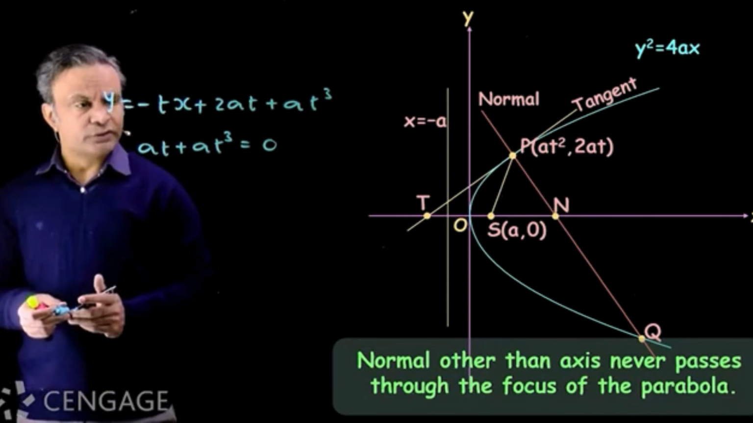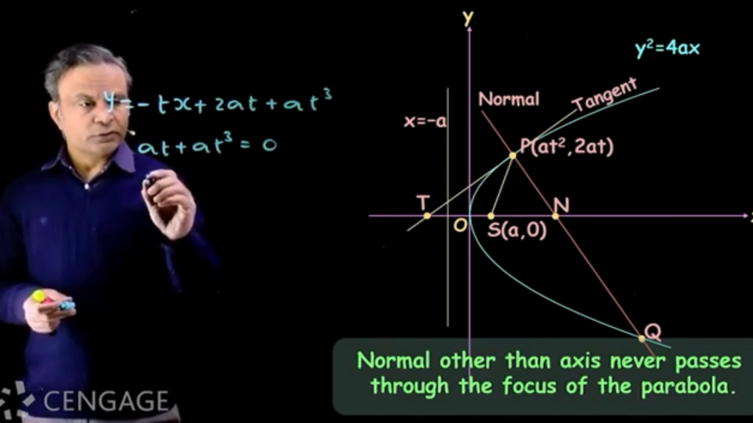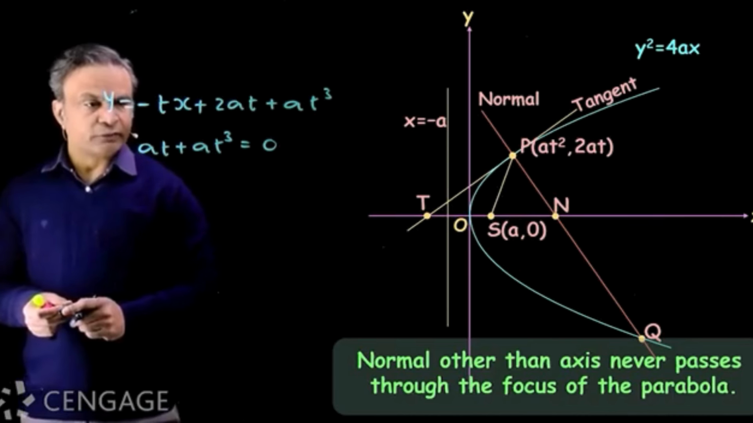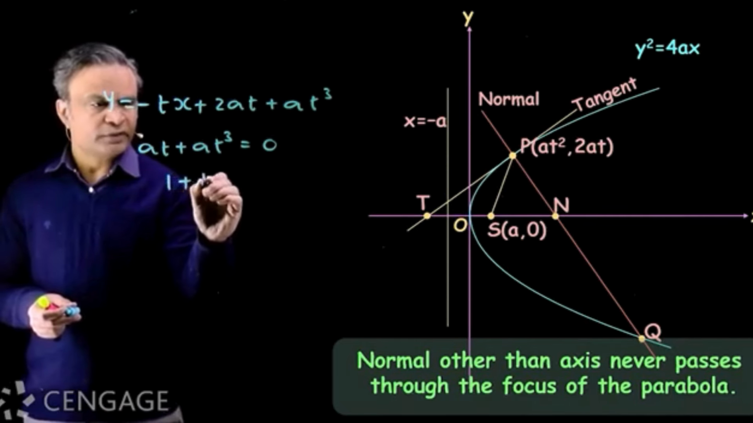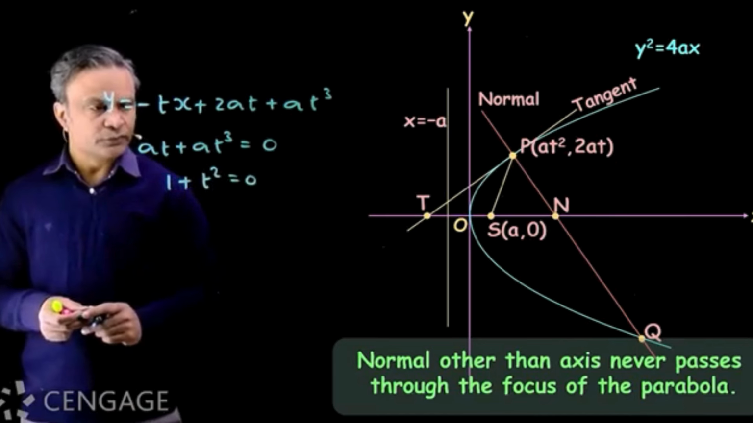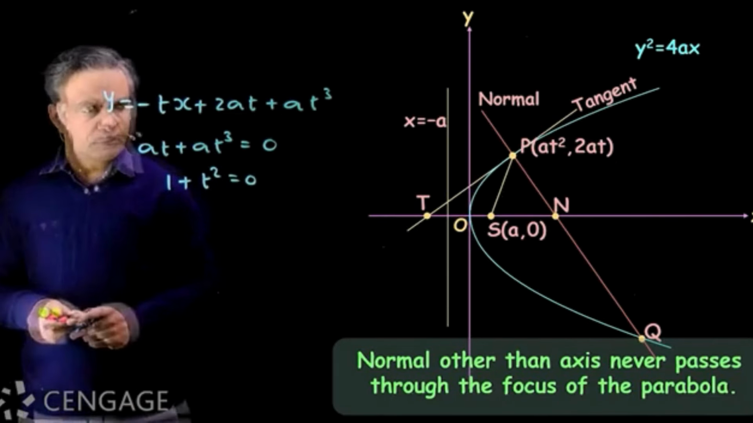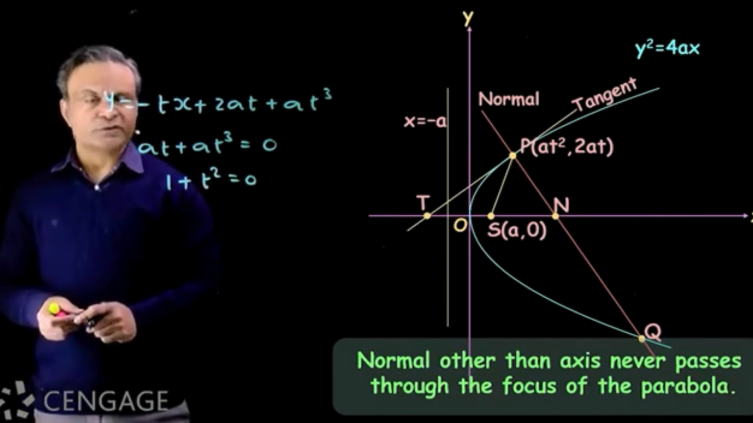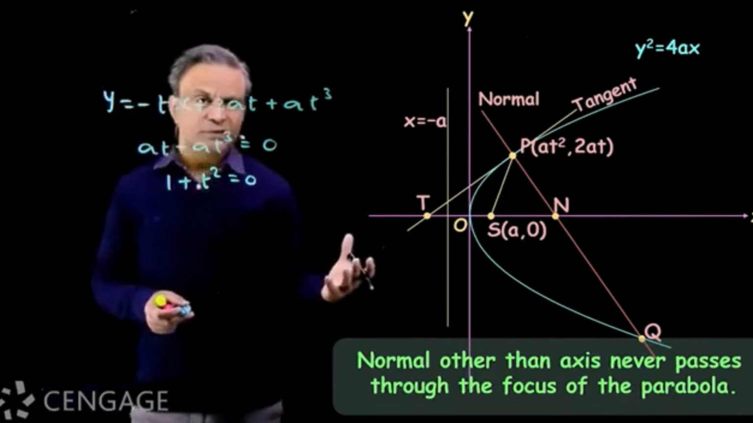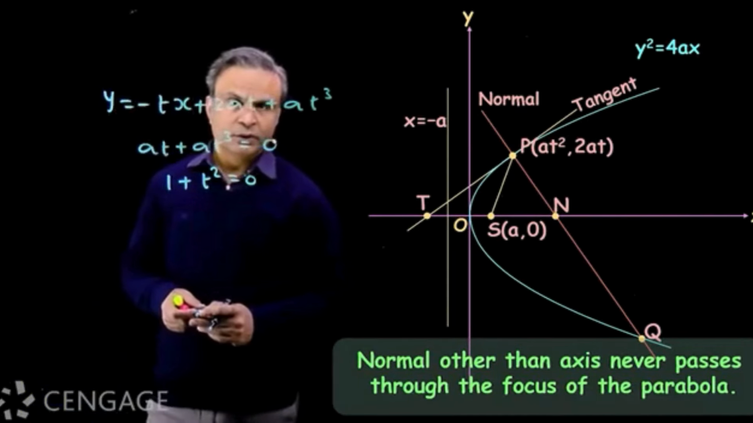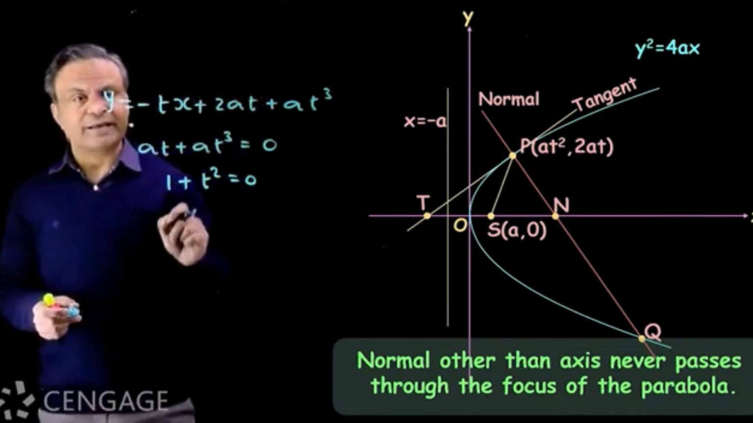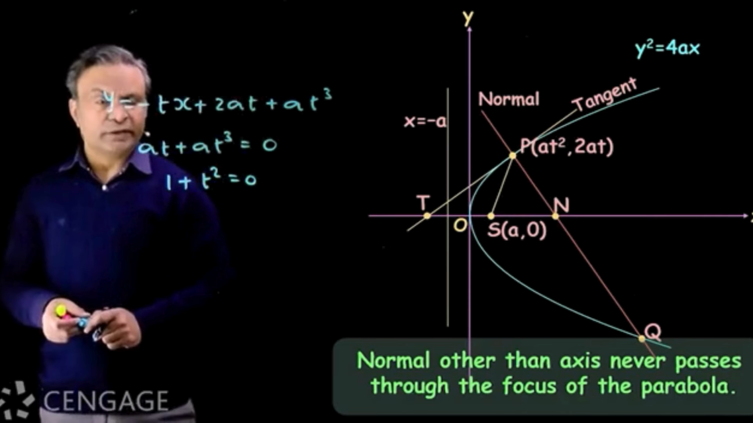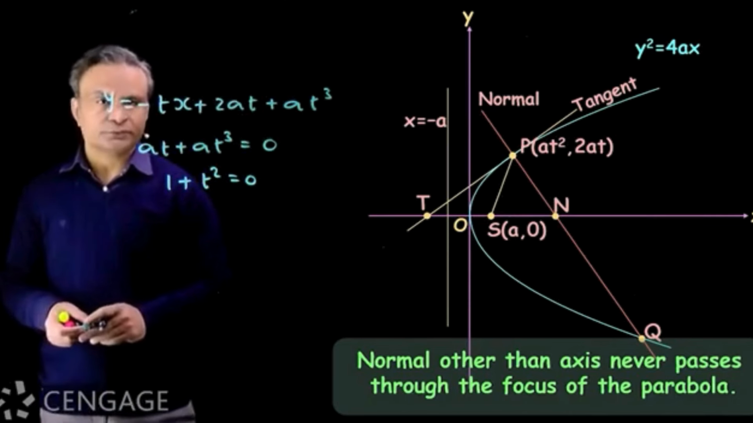t is not equal to 0. So cancelling factor t from each term, we have 1 plus t square is equal to 0. a also gets cancelled out. Now this is not possible. There is no real value of t for which t square plus 1 is equal to 0. So this property is proved that normal other than axis of the parabola never passes through its focus.